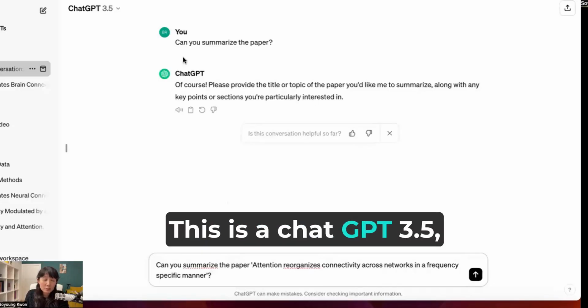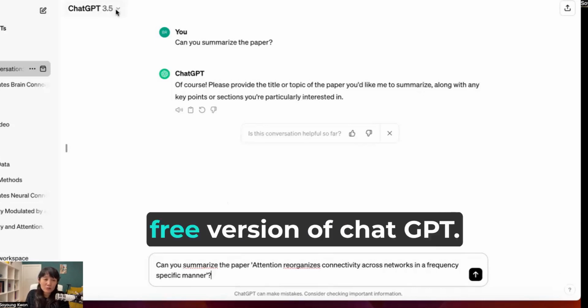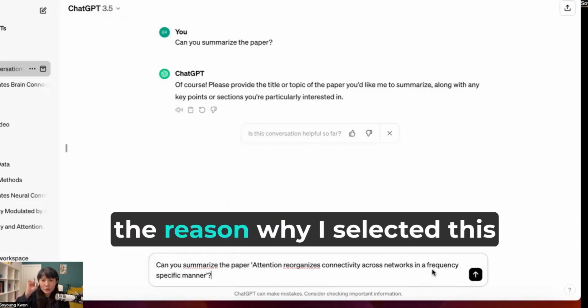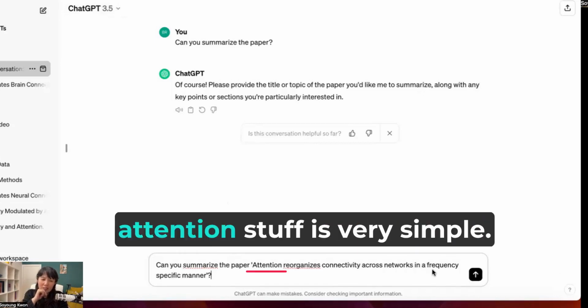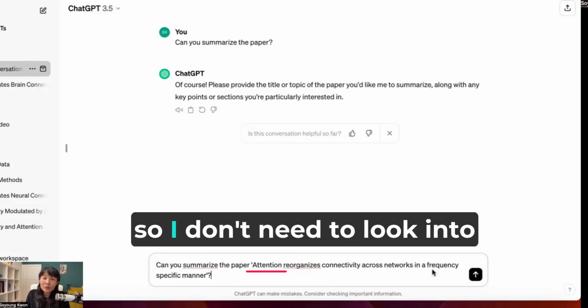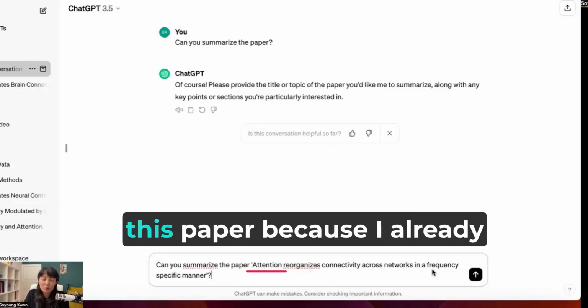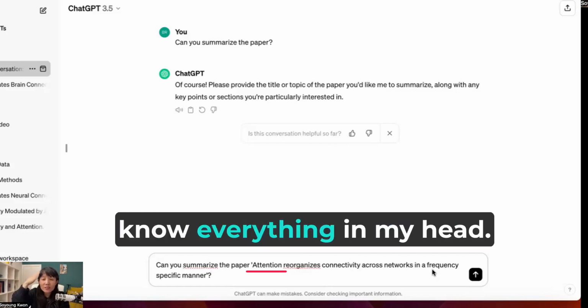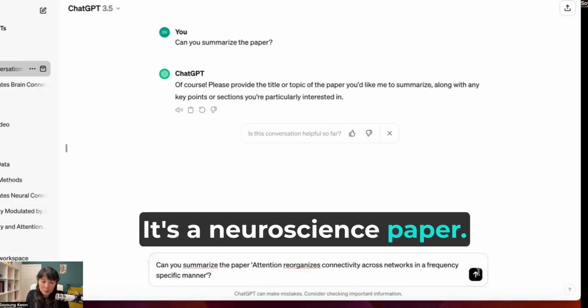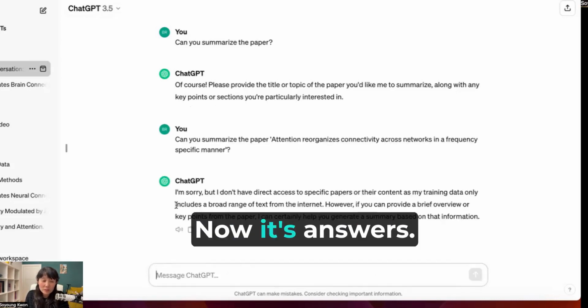This is ChatGPT 3.5, the free version of ChatGPT. So, can you summarize the paper of this thing? The reason why I selected this attention paper is very simple. It's my own paper, so I don't need to look into it because I already know everything in my head. And let's have a look into this. It's a neuroscience paper. Now it answers.